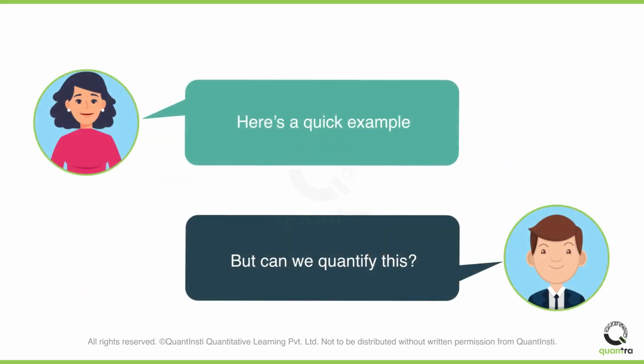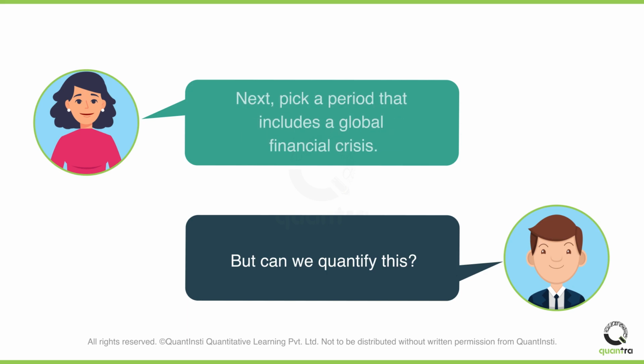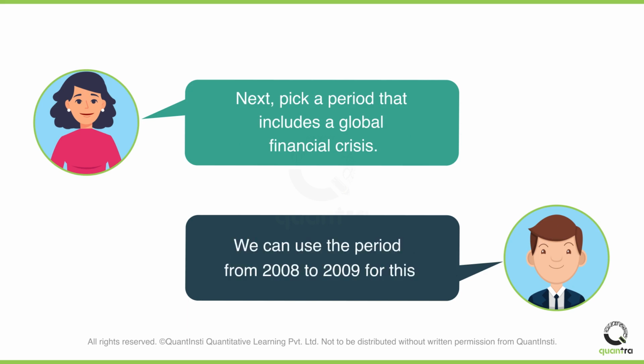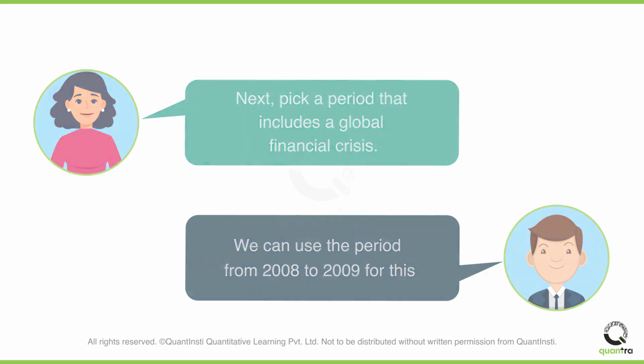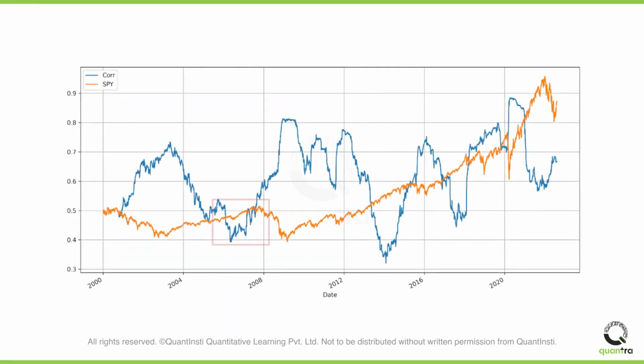Let's look at the following example. First, we select a quiet period, over 6 months, from 2013 to 2014. And then, we select a not-so-quiet, global financial crisis period, such as 2008 to 2009. Next, we average the correlations with the underlying index. Plotting this shows us that the gradient of the correlation curve often rises sharply at the onset of corrections.